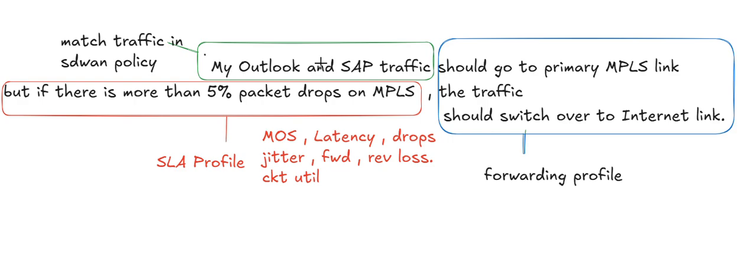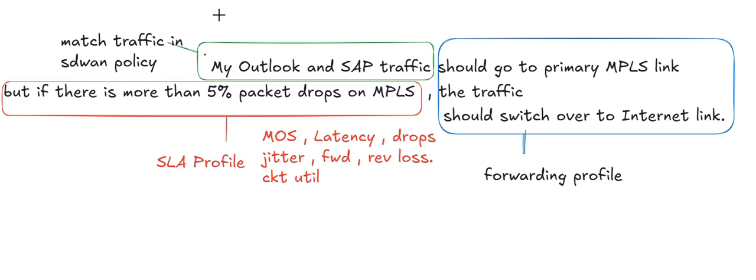And whatever you mention as the trigger point, let's say I have mentioned the trigger point to be 5% packet drops, whenever that trigger point is matched, then an action is taken. And what is this action? That action is defined in the forwarding profile. So the action is that the traffic going from the primary MPLS link should switch over to the internet link, and this action is defined in the forwarding profile.